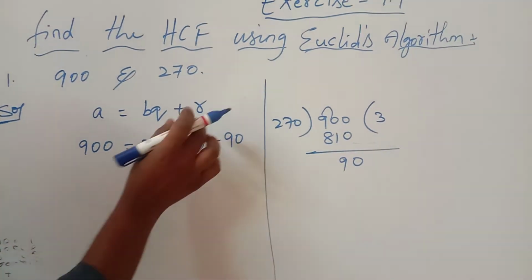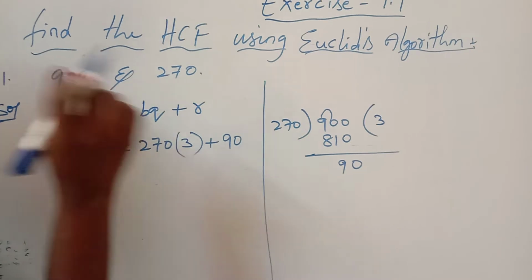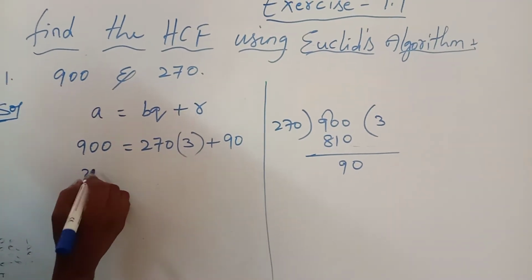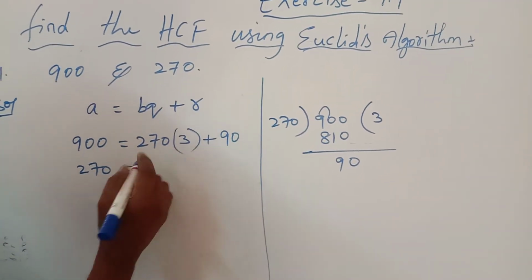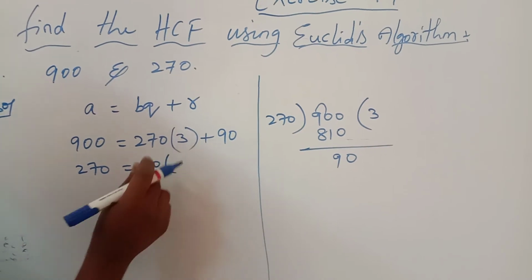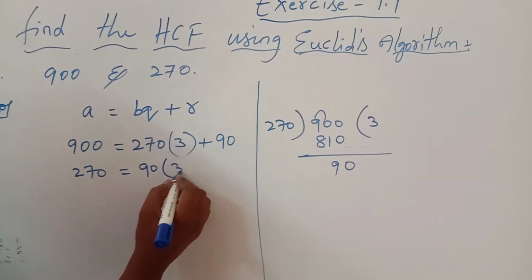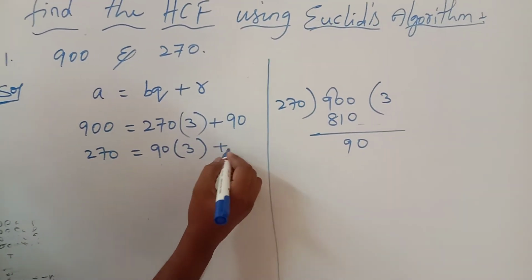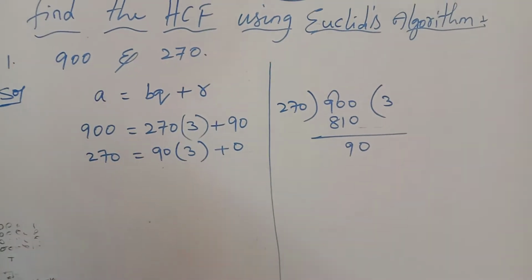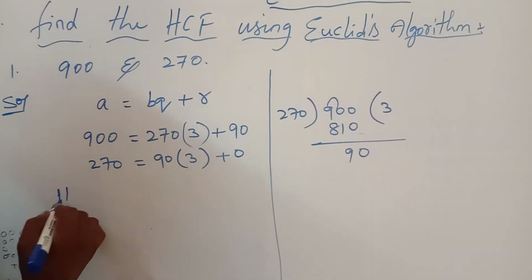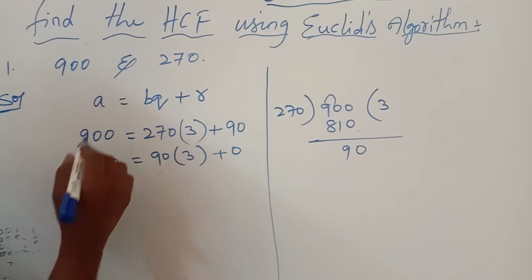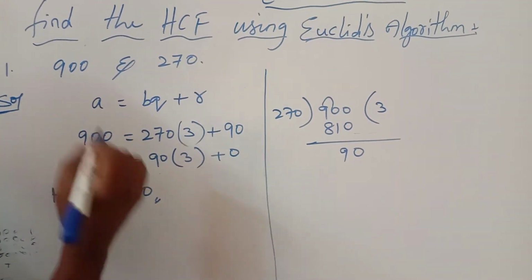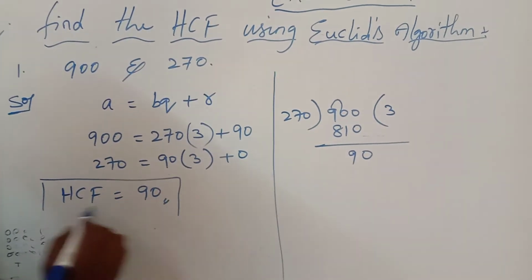So here the remainder value is not equal to 0, so that continues the process. 270 equals 90 times 3. 9 table, 9 3s are 27, 0. So therefore the remainder is 0. So here the HCF is equal to 90. HCF equals 90.